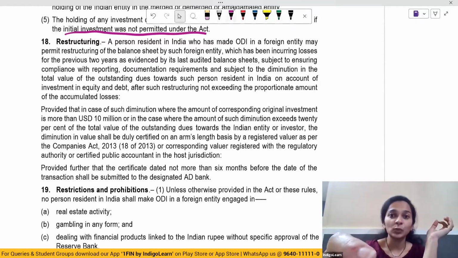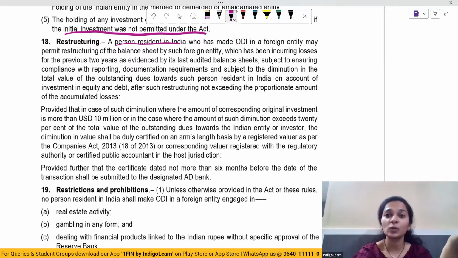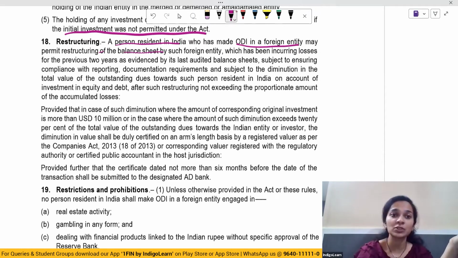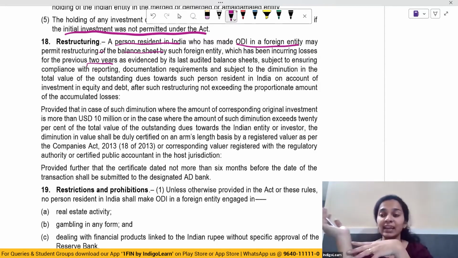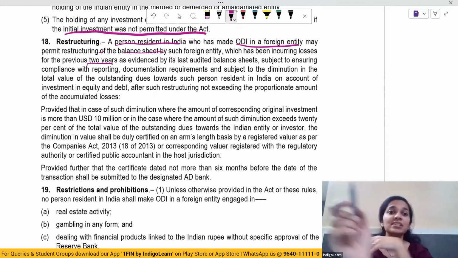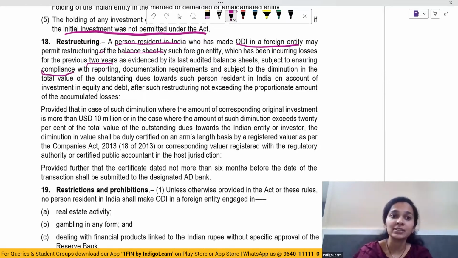So what can he do? Let's see. A person resident in India who has made ODI in a foreign entity may permit restructuring of the balance sheet of that foreign entity which has been incurring losses for the previous 2 years as per its audited books or audited balance sheet, subject to ensuring the compliance with.